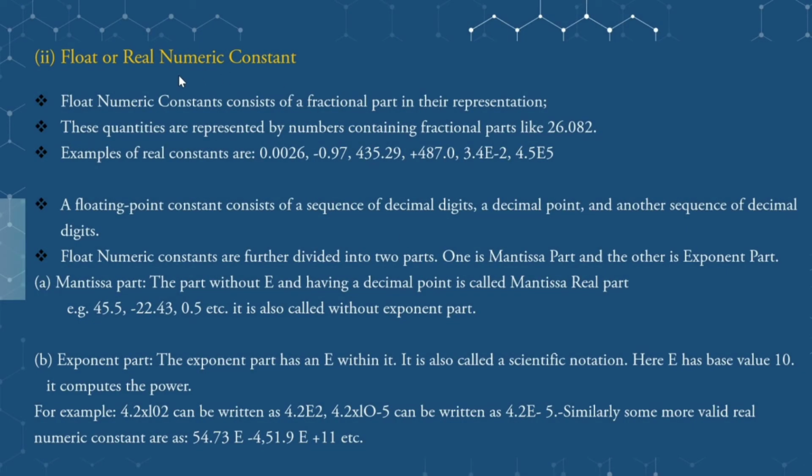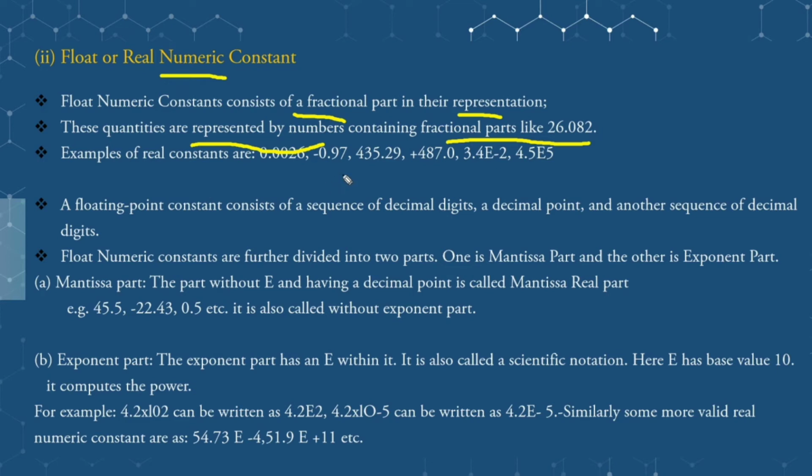And next are the float or real numeric constants. This constant consists of a fractional part in its representation. In an integer numeric constant there is no fractional part, but in a floating or real numeric constant there may be a fractional part, and these quantities are represented by numbers containing fractional parts, like 26.08.